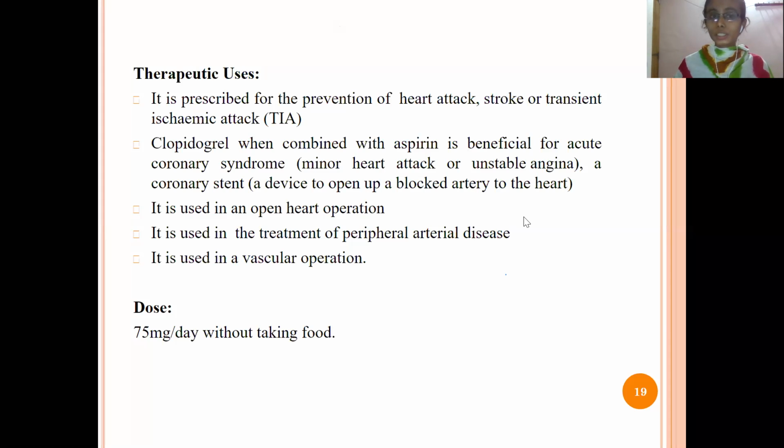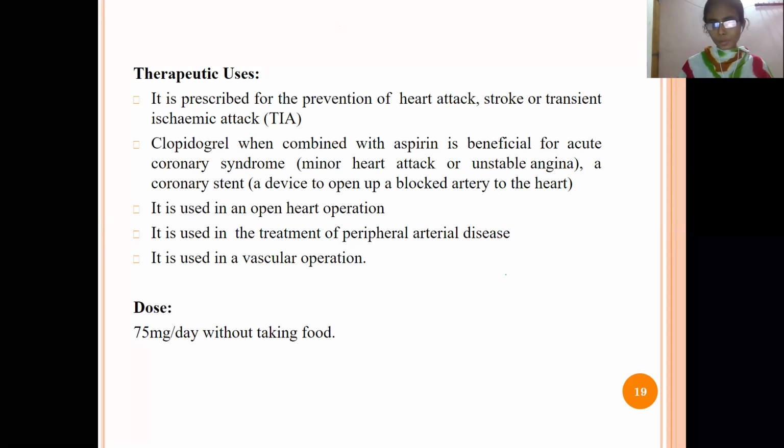I said, no, that these antiplatelet drugs are used mainly in heart treatment. It is used to prevent heart stroke and also ischemic attack. And this drug is combined with aspirin in order to avoid heart problems. It is used in open heart operations and also in the treatment of peripheral arterial disease. And it is used in vascular operations. So this drug is used in order to avoid heart problems.